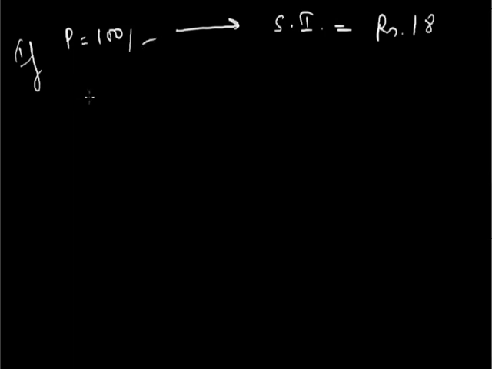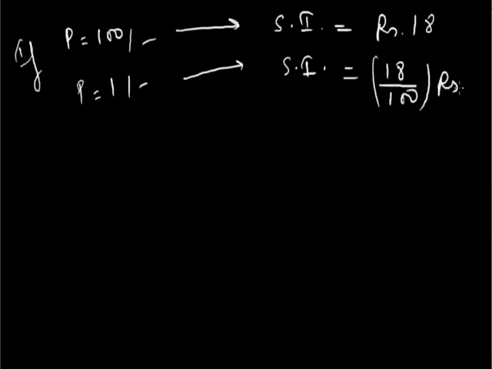So if P is equal to rupees 100, this implies that SI is equal to rupees 18. That means if P is equal to 1 rupee, SI is equal to 18 divided by 100 rupees.